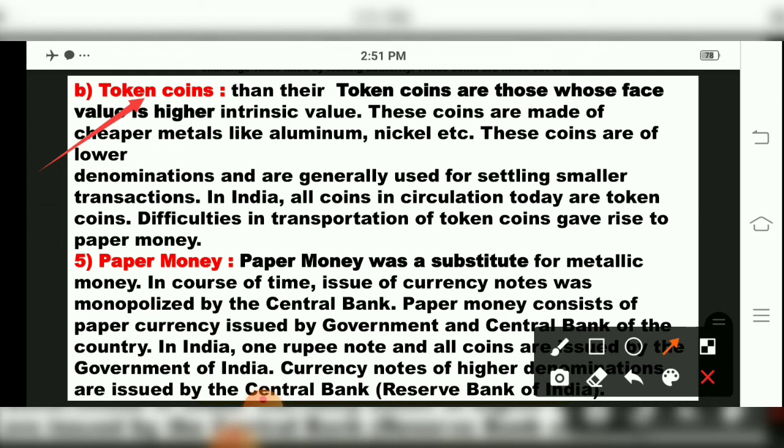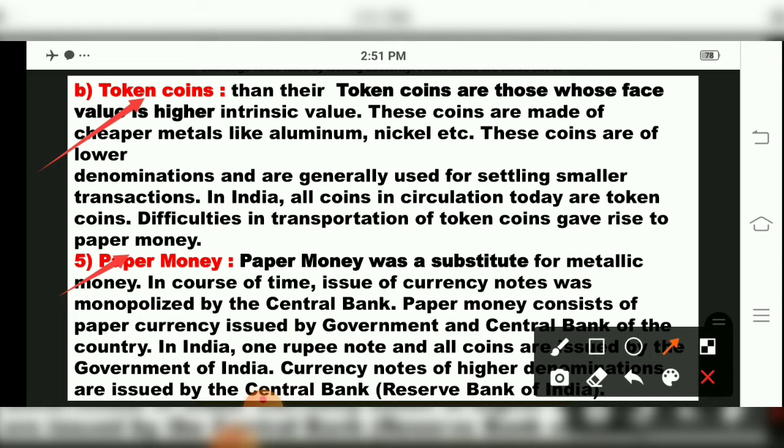The next type is paper money. Paper money is a substitute for metallic money. In course of time, issue of currency notes was monopolized by the central government. Paper money consists of paper currency issued by the government and central bank of the country. In India, the 1 rupee note and all coins are issued by the government of India. Currency notes of higher denominations are issued by the Central Bank, the Reserve Bank of India.